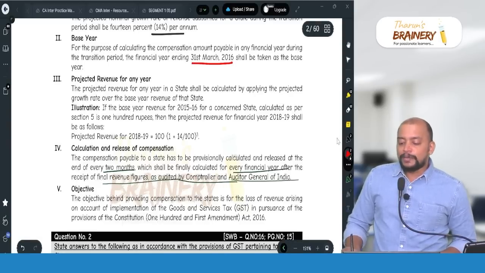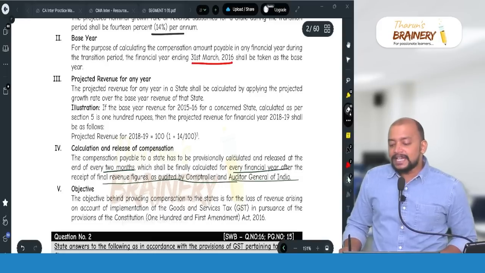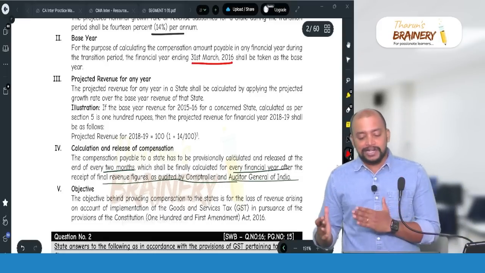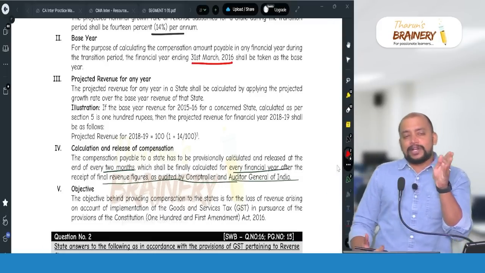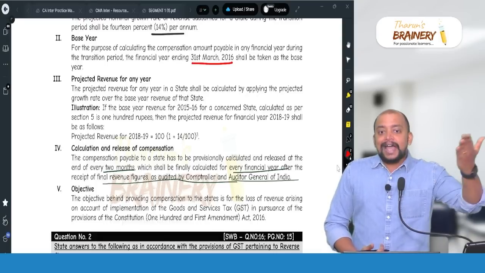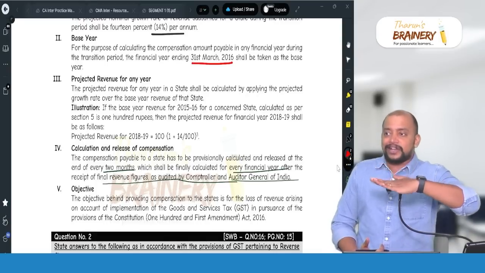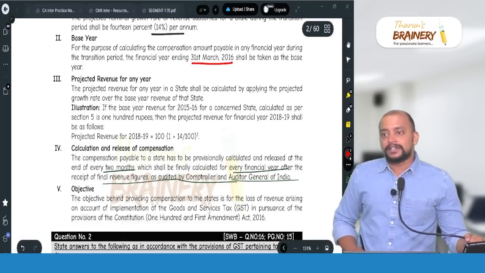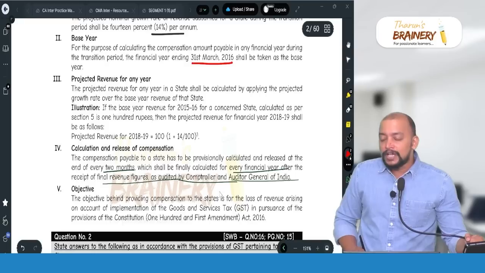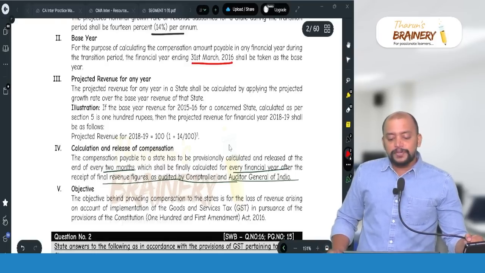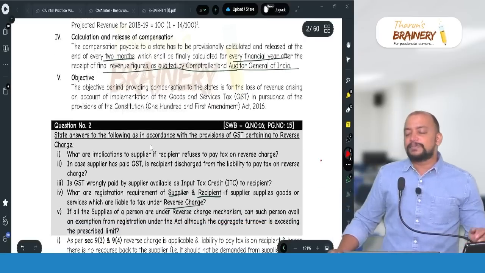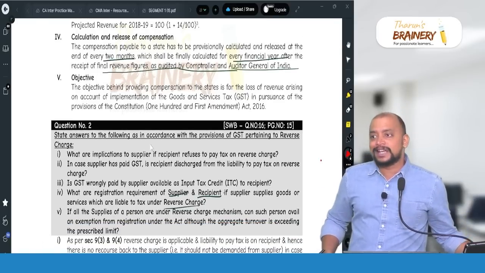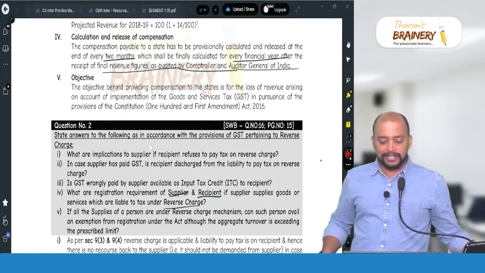It will be computed for every 2 months and finally calculated every financial year. So provisionally it will be calculated every 2 months and it will be paid. Again finally they will calculate it at the end of the year, based on the audited figures of the state government's actual revenue by Comptroller and Auditor General. So that will be taken. Then objective already we have discussed. So this is mainly to provide the compensation to the states on account of implementation of GST.